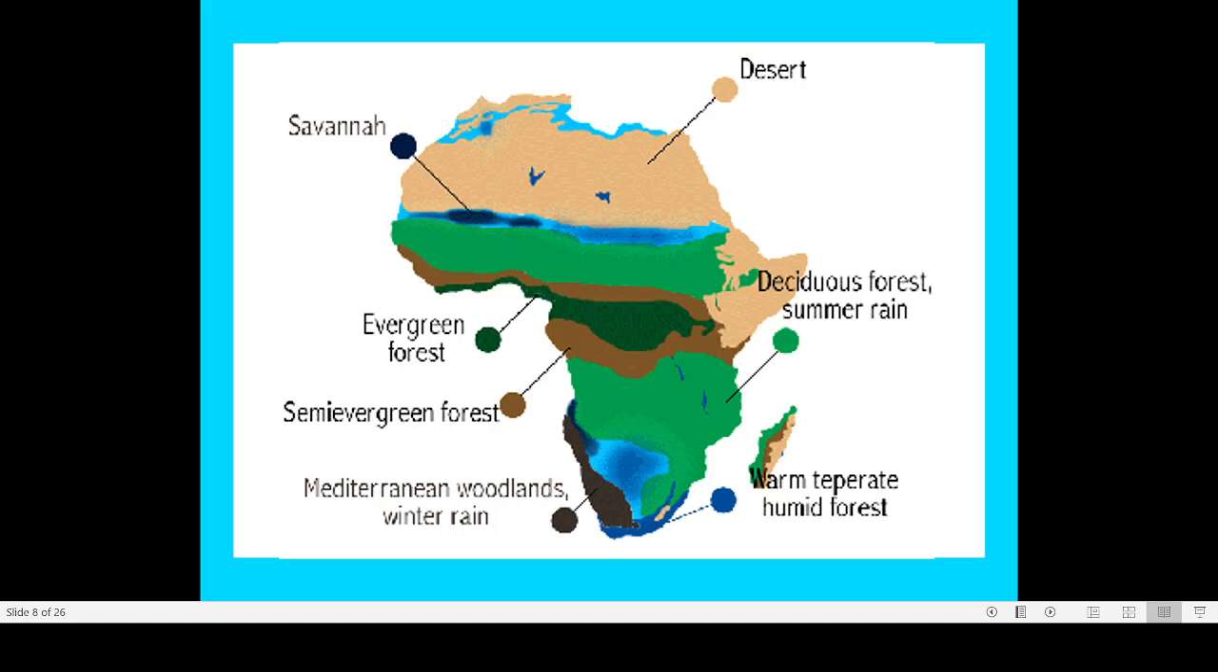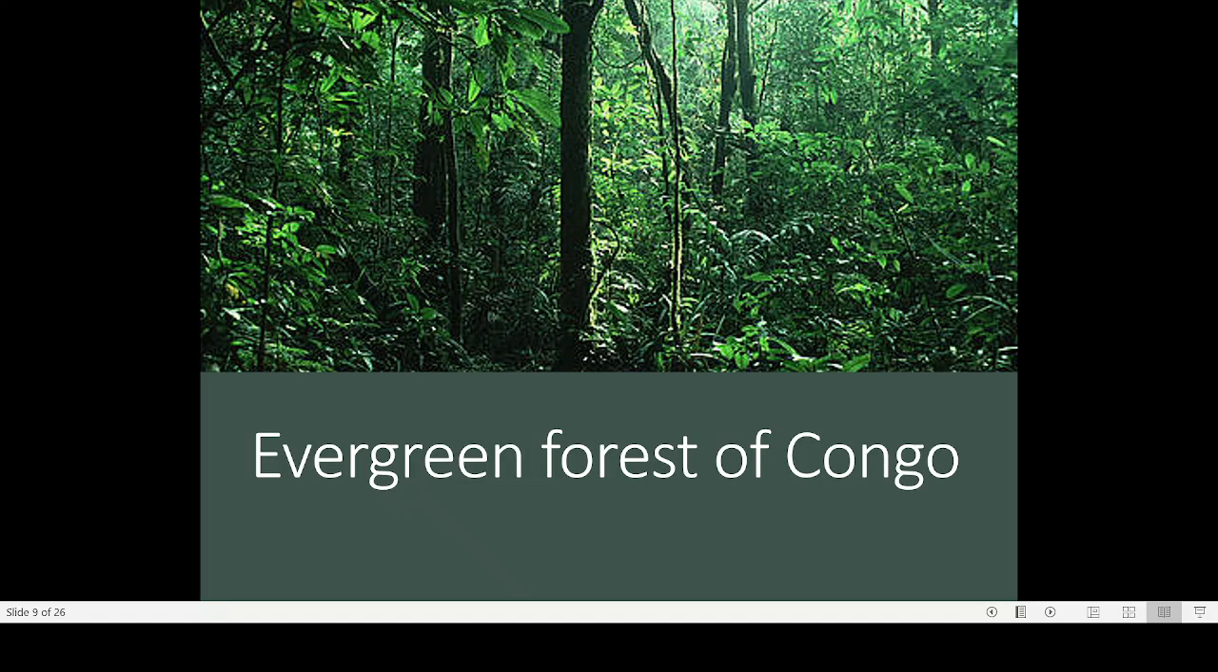At the place of the equator, we can find tropical forest as well as equatorial forest. Equatorial forest and tropical forest are somewhat similar, but the peculiarity of the equatorial climate is that there will be high temperature in the daytime and heavy rainfall in the night. Here you can find an evergreen forest of the Congo.